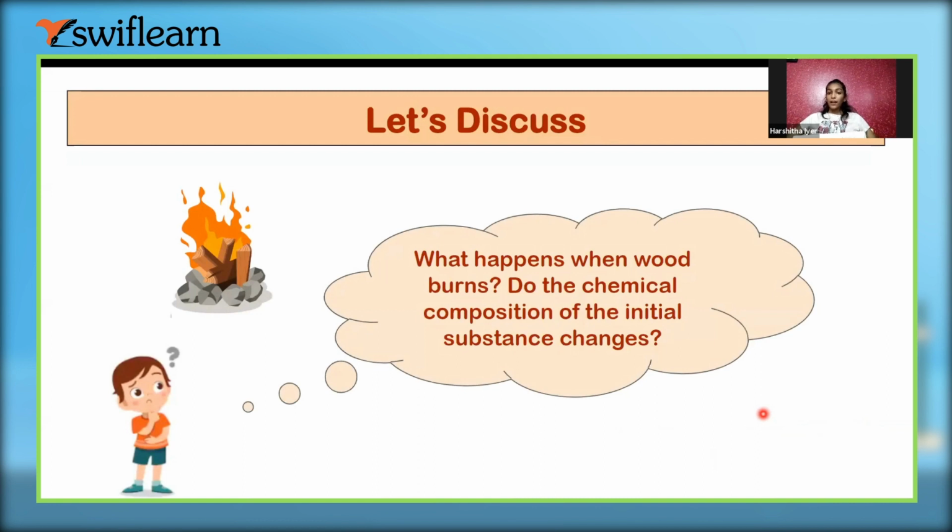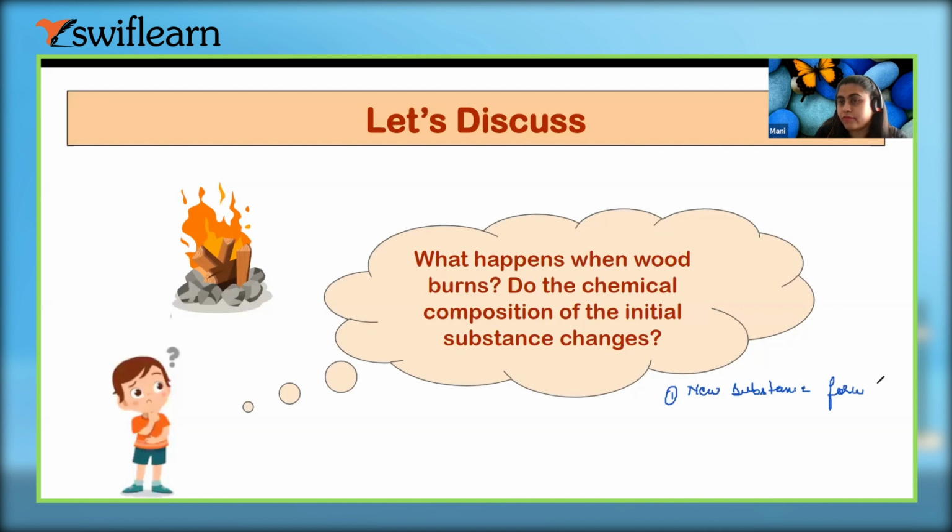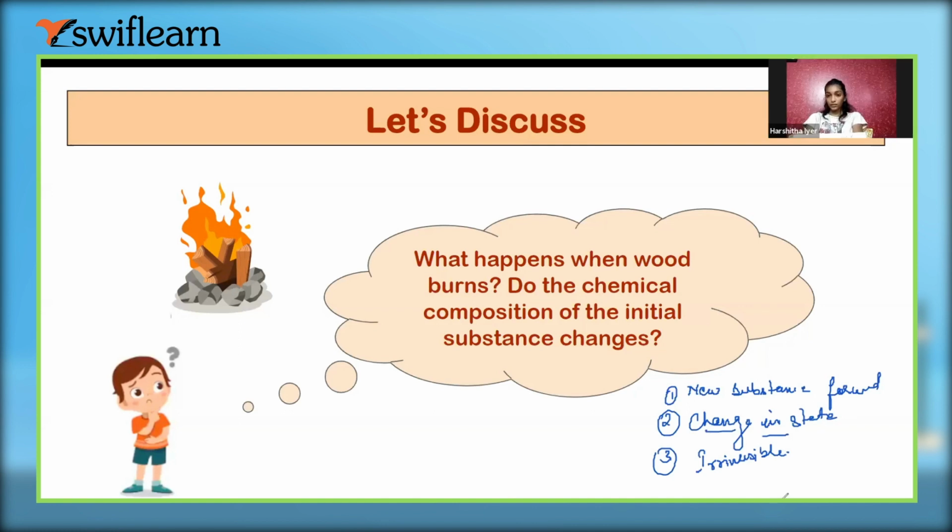As well as the appearance, a new substance is formed. Yes, you are comparing, which is very good: in a chemical change a new substance is formed, there is a change in state and appearance, and it is also irreversible, right?